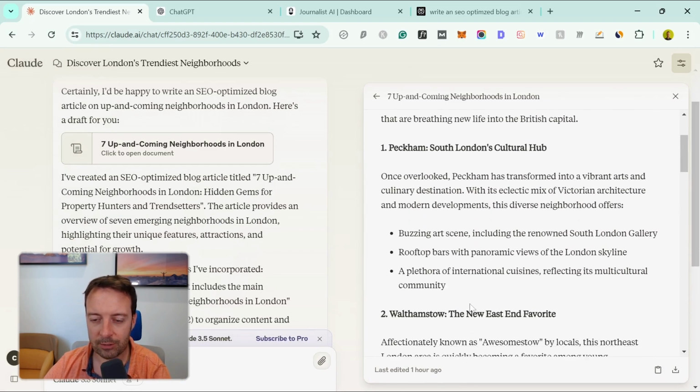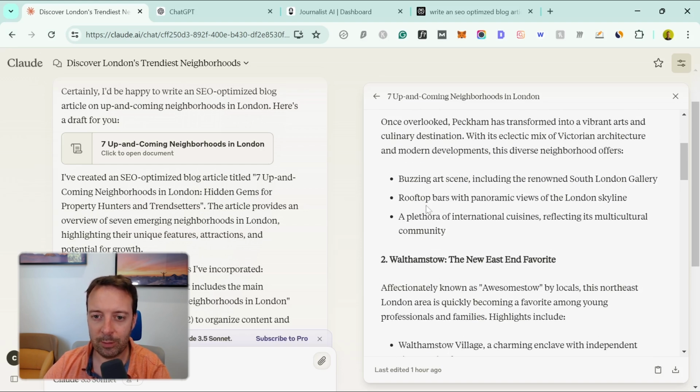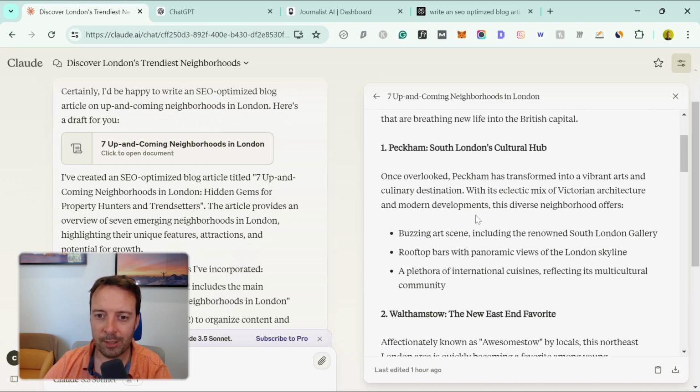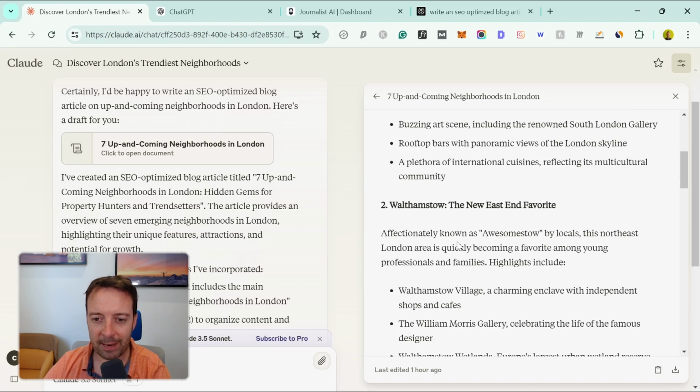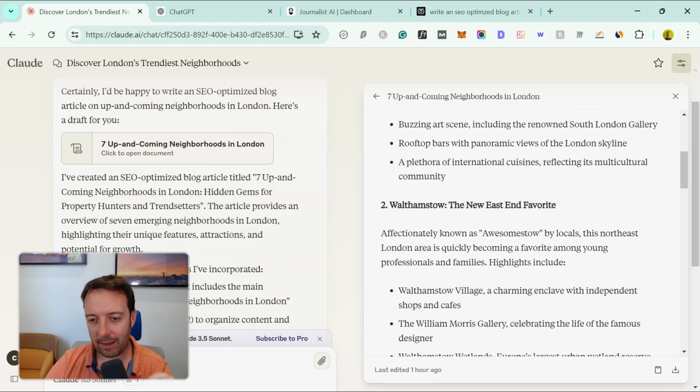So again, it goes through the different neighborhoods, which is what I want, but it gives a little bit more information and bullet points. Personally, I find the writing a little bit better and generally more specific topics Claude is better at. But if I just want a general topic or a feature that I need, then I go to ChatGPT. I don't think this needs to be black and white, right? You can use one tool for one thing, one tool for another thing. You just have to keep trying and find out how these tools fit in your workflow.